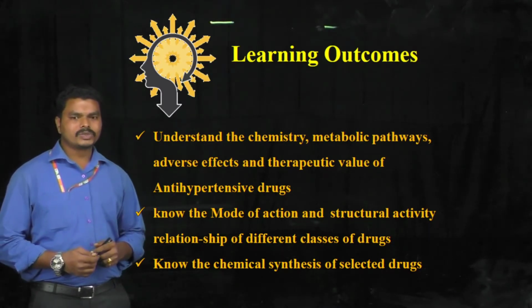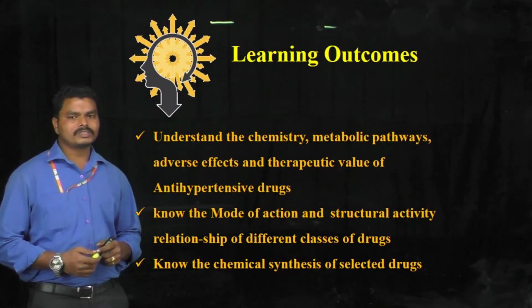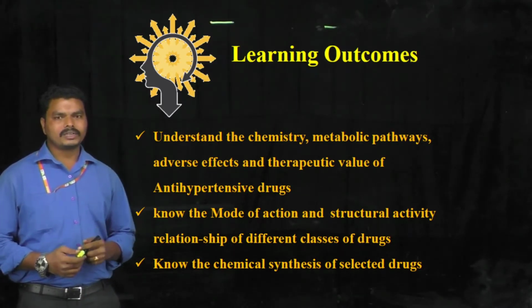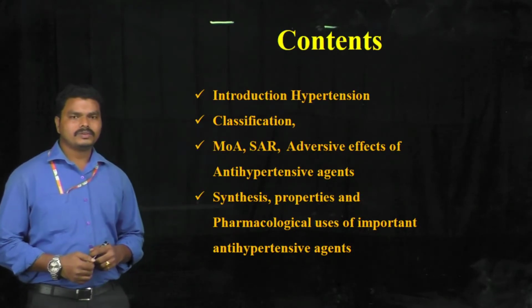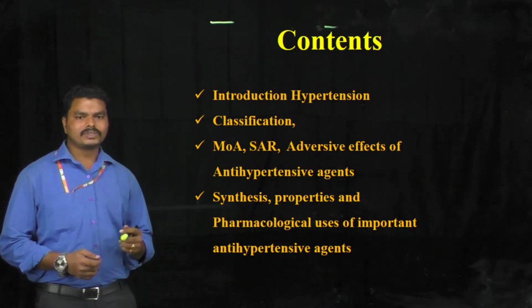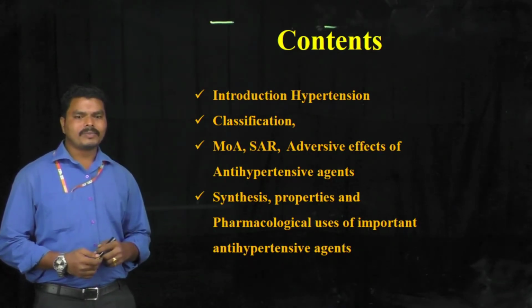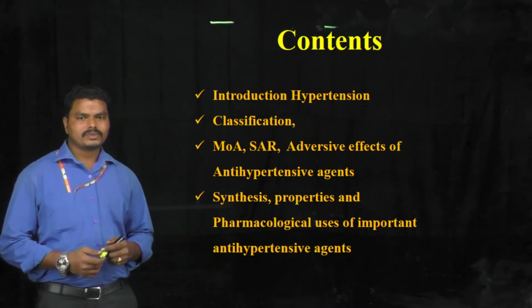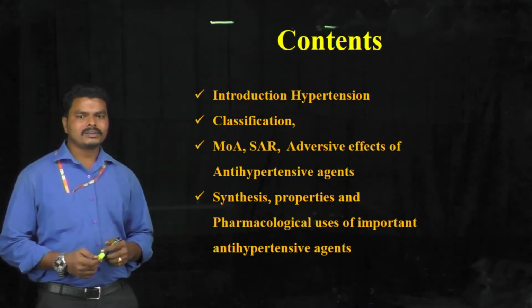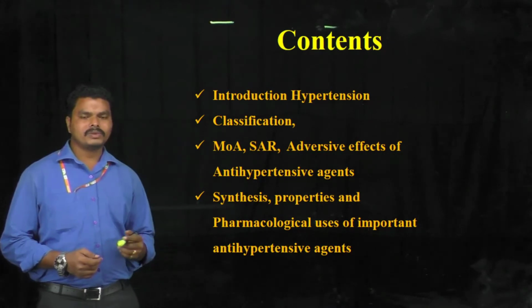After watching this video, students can understand the chemistry, metabolic pathways, and adverse effects of these antihypertensive drugs. They can also know the mode of action and structural activity relationship of the selected antihypertensive drugs. The contents of this video include mechanism of action, structural activity relationship, and adverse drug effects of antihypertensive drugs like angiotensin receptor inhibitors or antagonists, direct renin inhibitors, centrally acting sympatholytics, drugs acting on or inhibiting the peripheral nerve endings, and alpha adrenergic blockers.